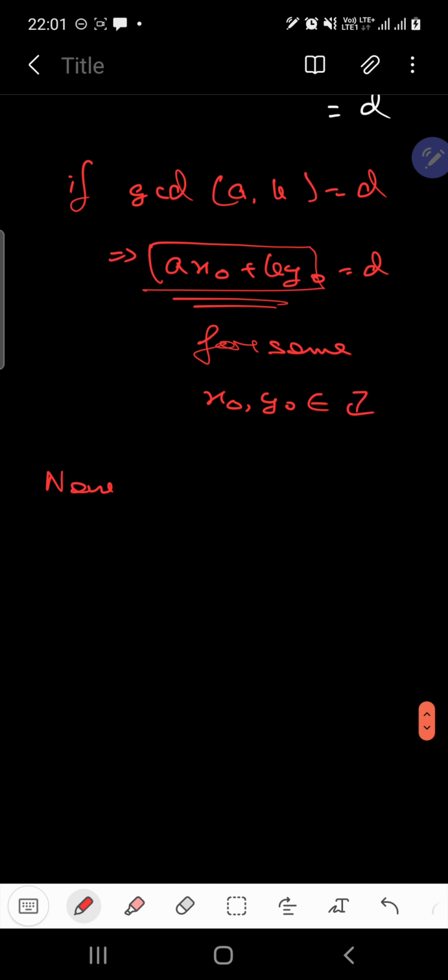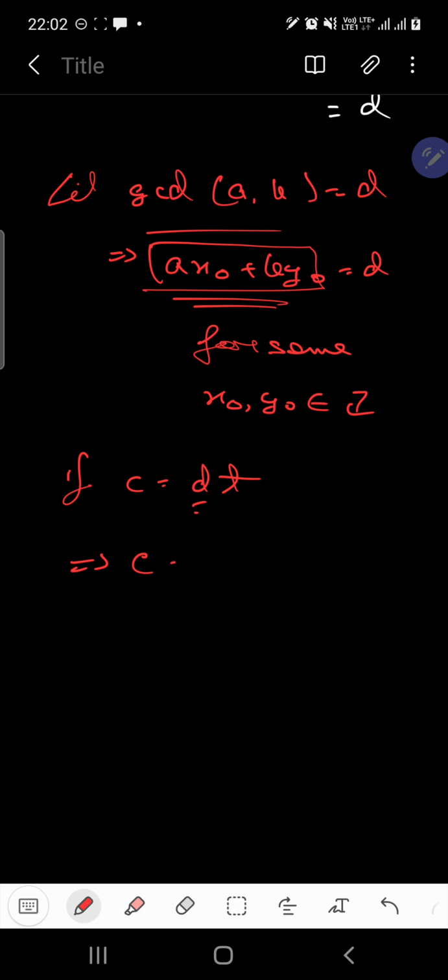Now see, let C be equal to dt, where D is the GCD of A and B. What does this mean? This means that C is equal to Ax naught t plus By naught t.